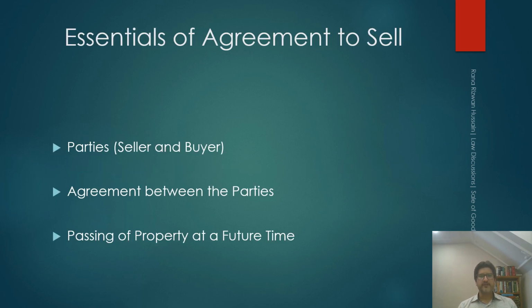What are the essentials of an agreement to sell? Parties, seller and the buyer, then agreement between the parties. There should be an agreement between the parties to complete a sale at a future time and passing of property at a future time. According to that agreement, the property which is the subject matter of sale is to transfer from seller to the buyer at a future time.